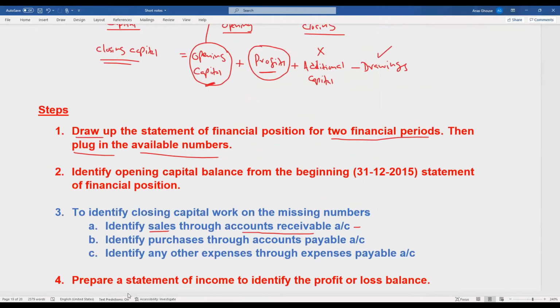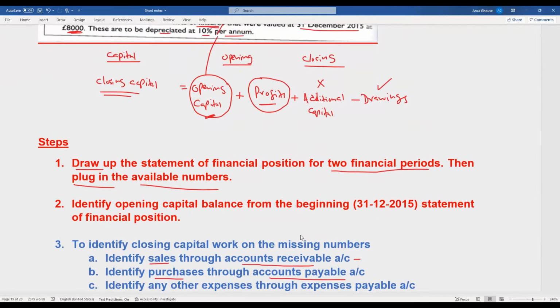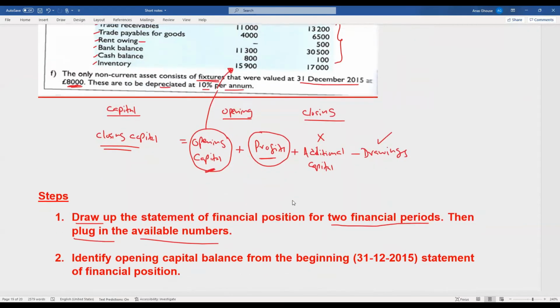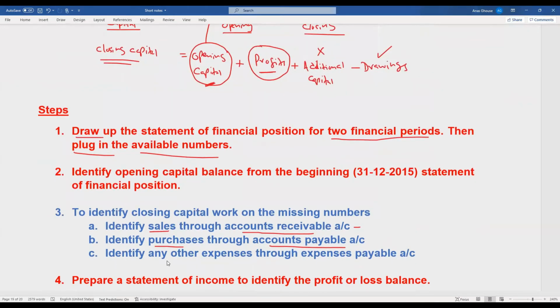So likewise, identify purchases through the accounts payable account. Okay, just draw up the accounts payable account, because you are given the trade payables for goods, opening 4,000, closing 6,500. Then you are given the amount paid to the suppliers, 72,000. So if you plug in these numbers in the accounts payable account, you can easily identify the purchases. This is very important. Then identify any other expenses through the expense payable account.